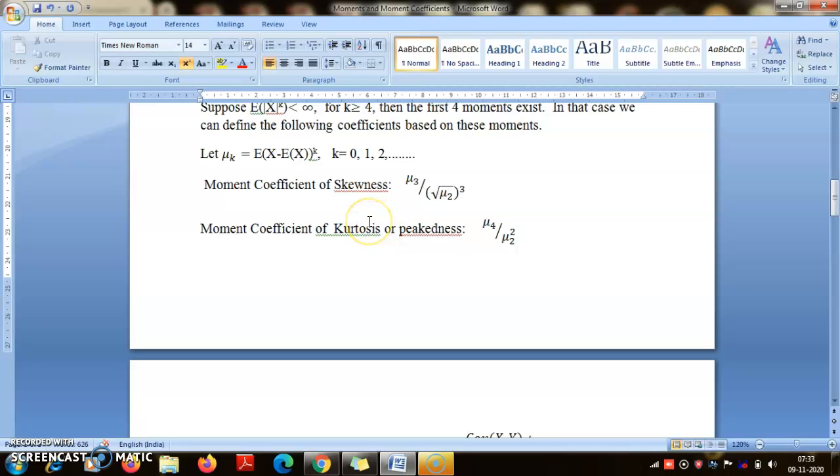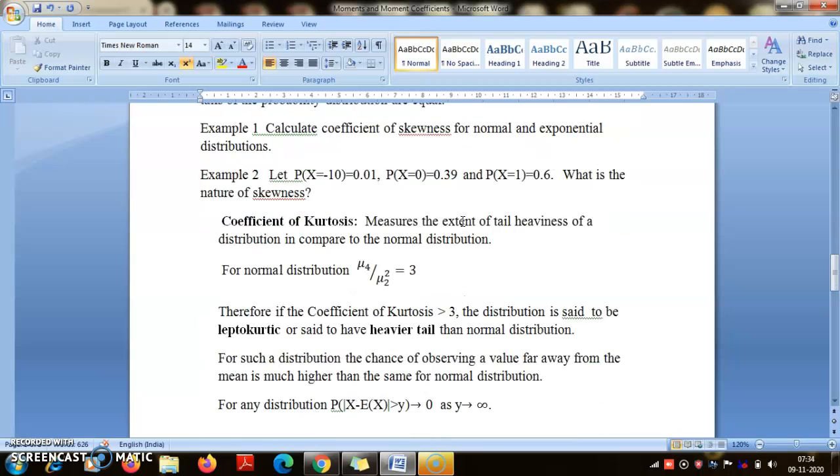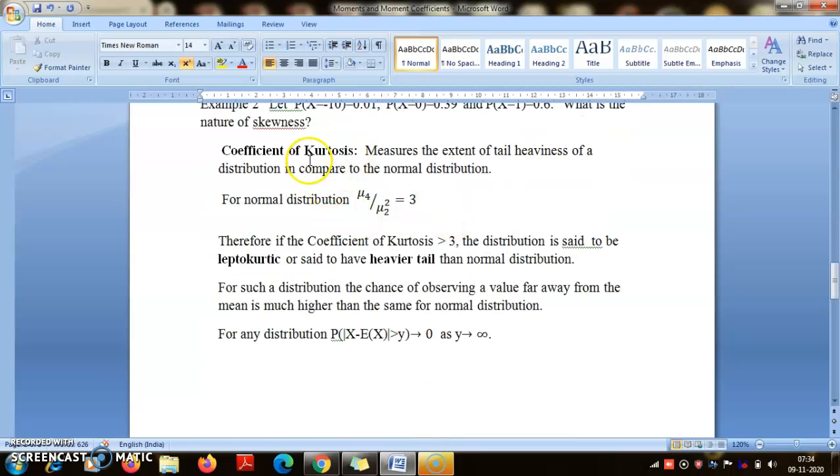So we will try to understand them one by one in this lecture and the sequel of lectures. And so first of all, let us start with kurtosis. We will come to skewness later, let me do it in the other order. So coefficient of kurtosis, I am saying that it measures the tail heaviness of a distribution compared to a normal distribution. So the important phrase here is compared to a normal distribution, because I am taking the normal distribution as the benchmark for comparisons of all other distributions.